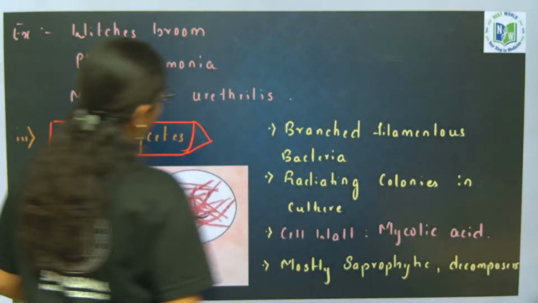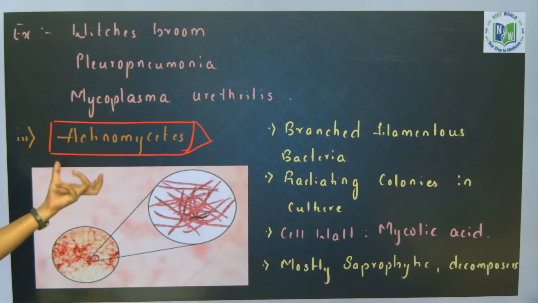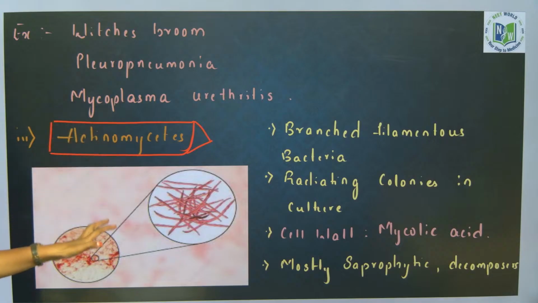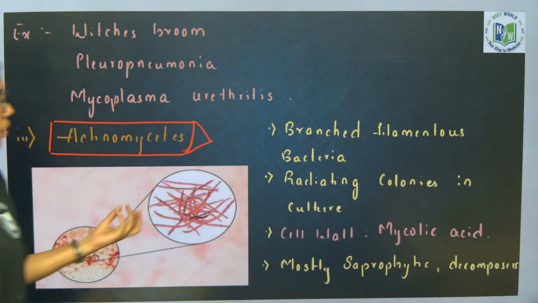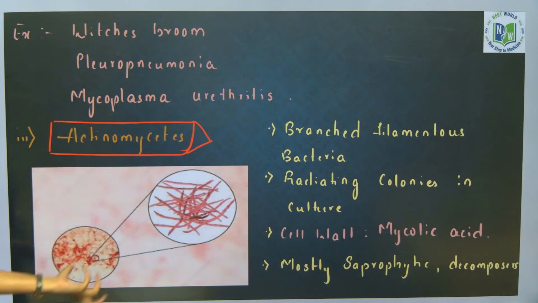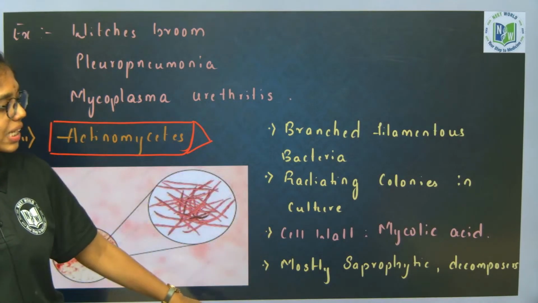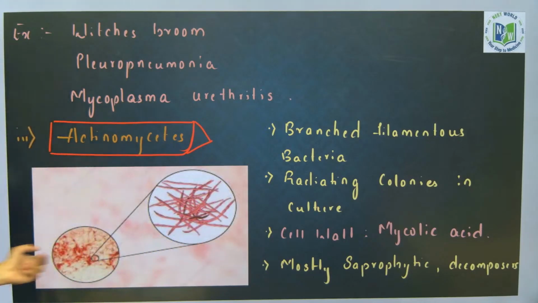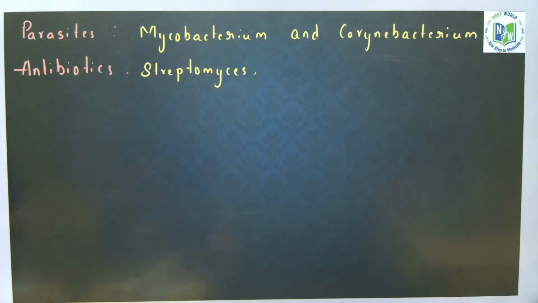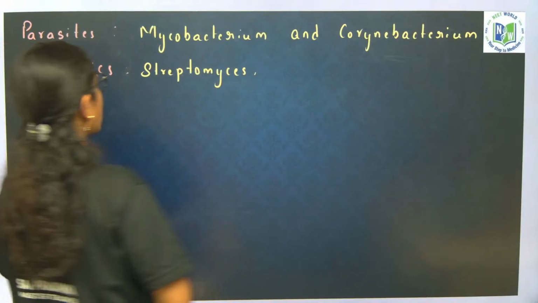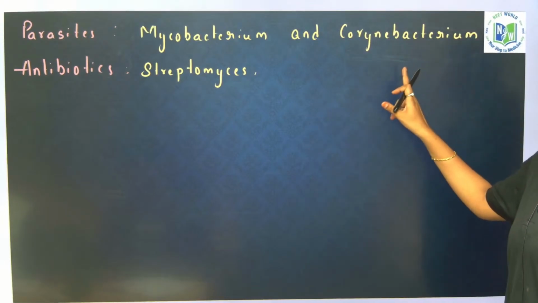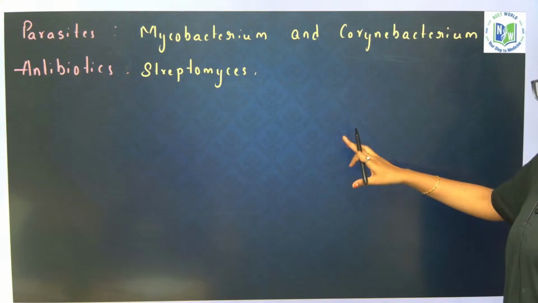Next, actinomycetes, branched filamentous bacteria. This should be focused on only by EAP set students. NEET students, you will not get questions from actinomycetes, but listen. Branched filamentous bacteria, they radiate out colonies in culture. Cell wall is made up of what? Mycolic acid. Mostly they are saprophytic and decomposers. Any doubt till here? No, right? Next, here you see parasites. Examples of parasites include Mycobacterium and Corynebacterium. Antibiotics include Streptomyces.